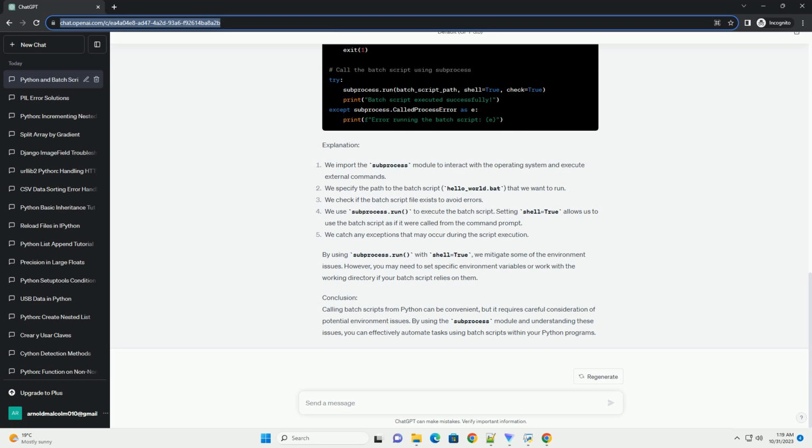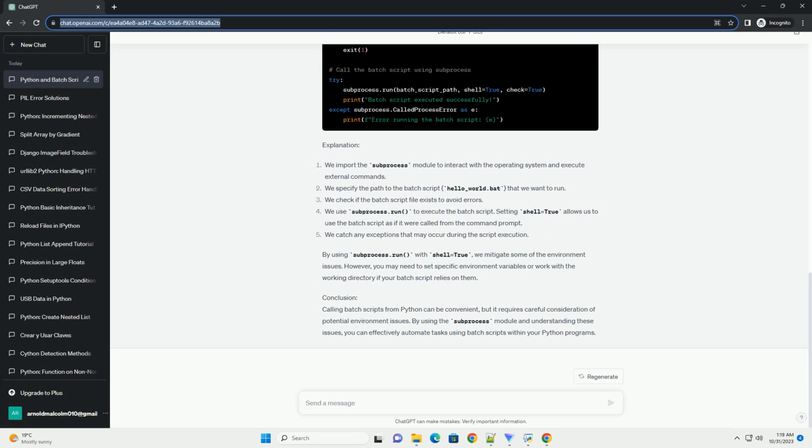Path differences. Batch scripts often depend on the path variable to locate external programs or scripts. When you run a batch script from Python, the path variable may not be set correctly. Working directory. The working directory may be different when running a batch script from Python. This can affect the relative paths within the batch script. To address these issues, we can use the subprocess module in Python.